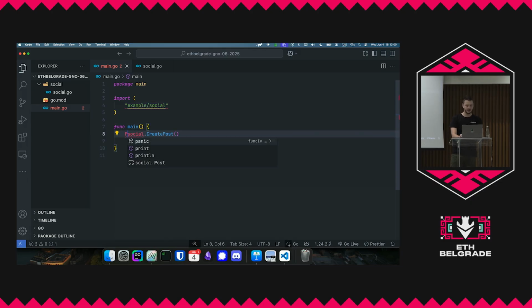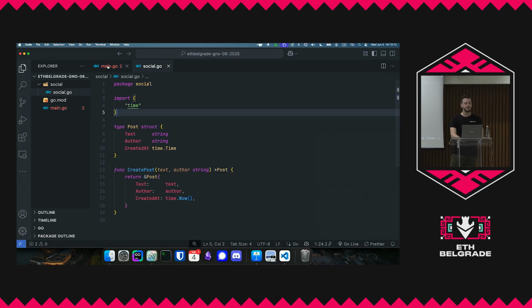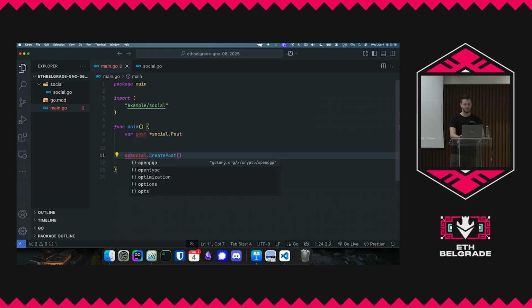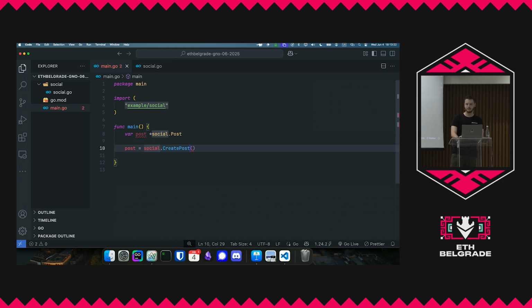Okay, and let's say what we can do in Go as well is we can say var, so we're defining a variable, post, and we can say social.Post. So this is getting the type, right, from the other package, from here. And then let's actually make it a pointer, because that's what we did over there. And then what we can do is we can do post equals social.CreatePost, and then give it my first post, right?